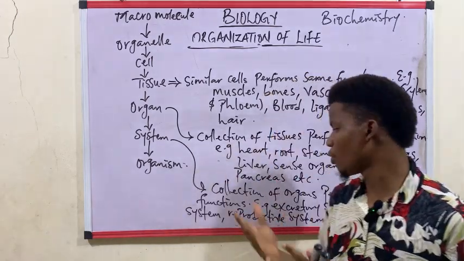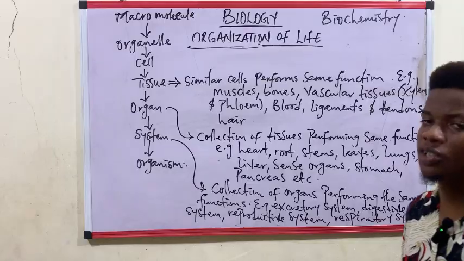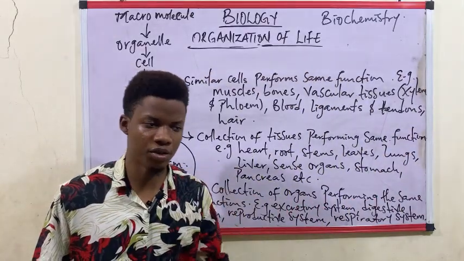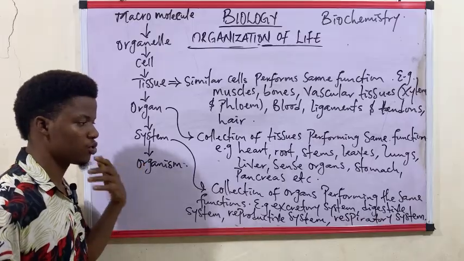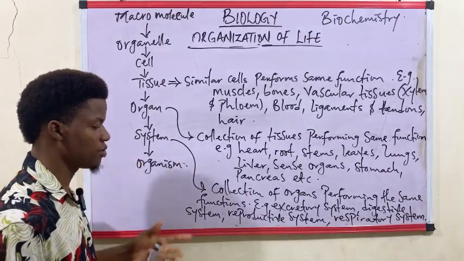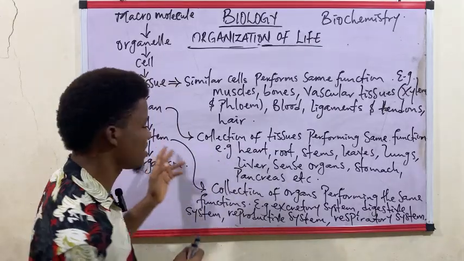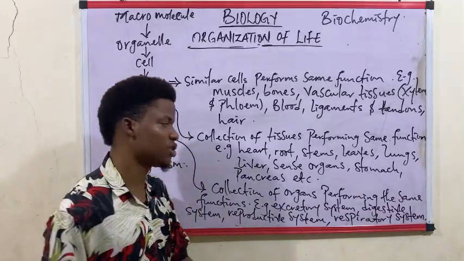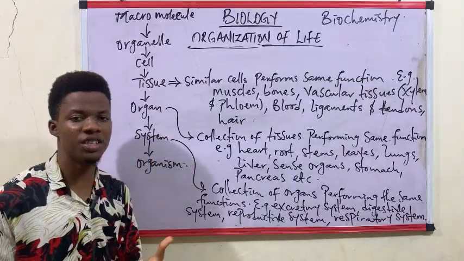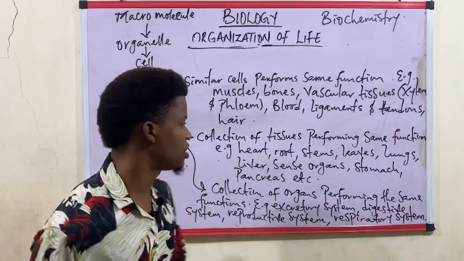So once you hear the word system, be it circulatory system, transport system, digestive system, excretory system, all of these are part of what? The system level of organization. So a collection of systems forms what? An organism. So a collection of systems forms an organism.